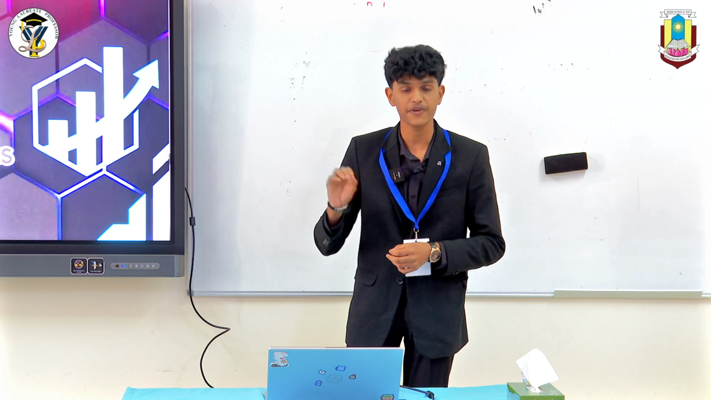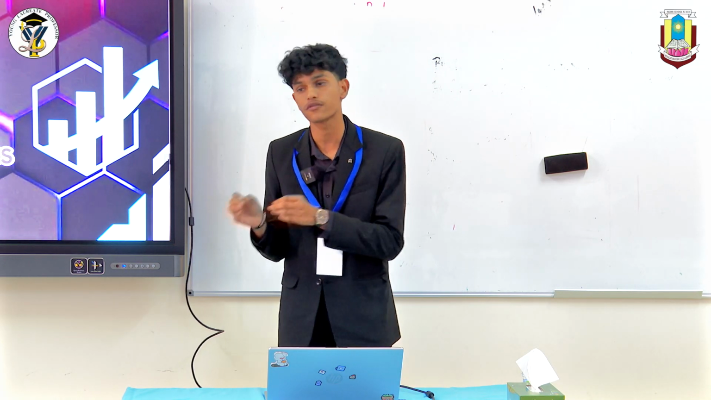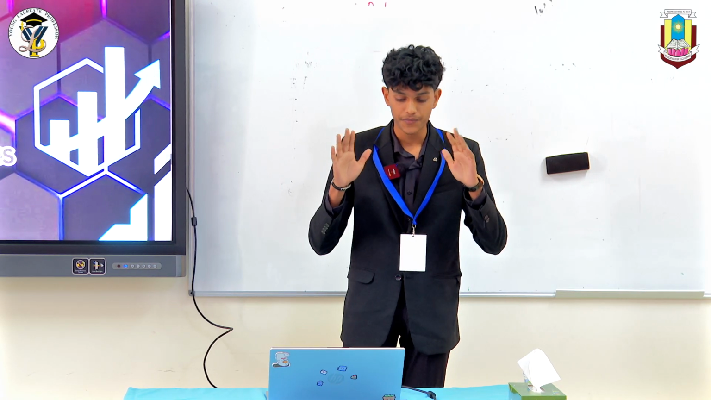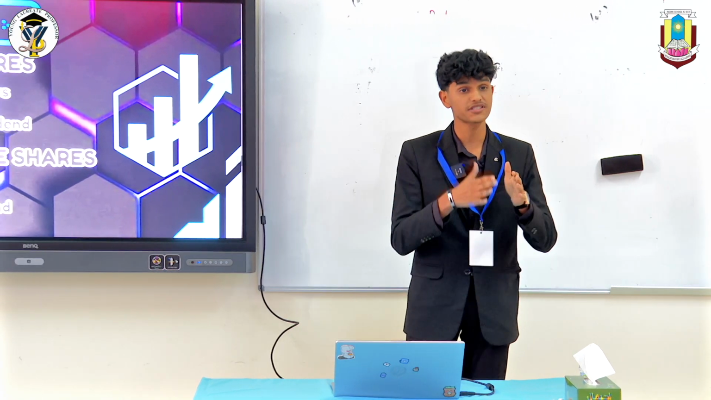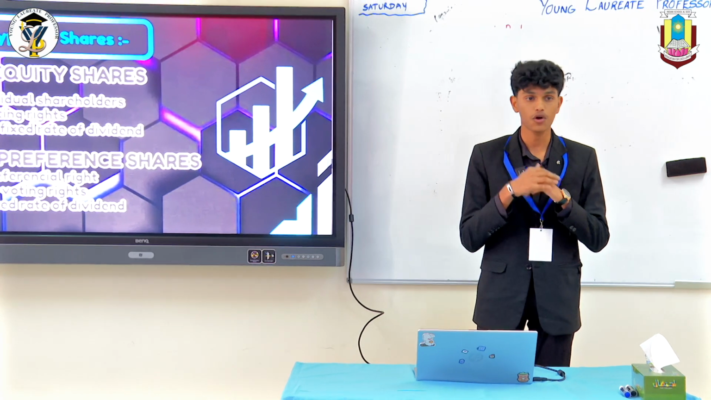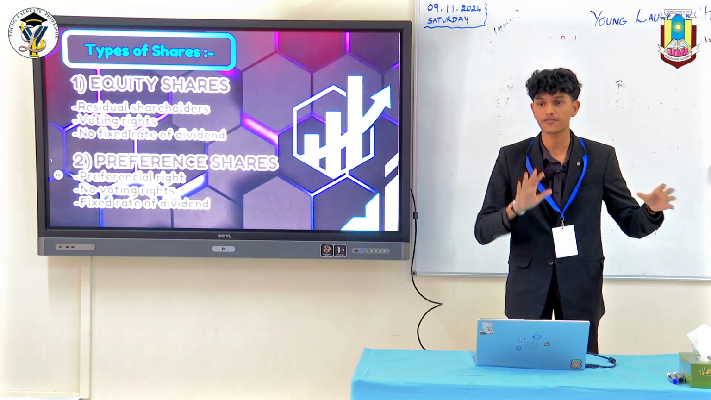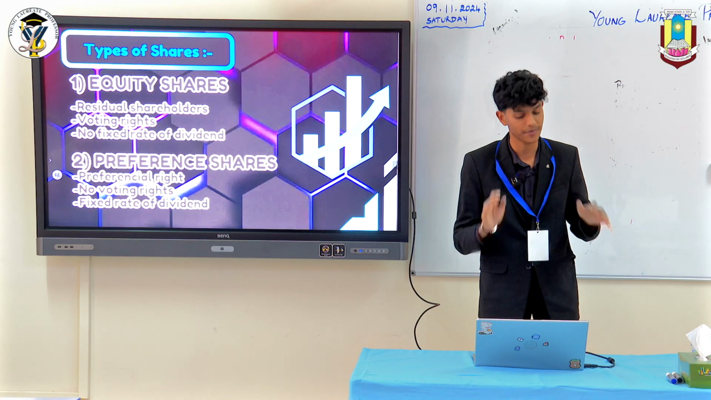Another thing that the preference shareholders get is a fixed rate of dividend. Equity shareholders don't get a fixed rate of dividend. Equity shareholders are also known as residual shareholders. The reason they're called residual shareholders is because they get paid at the end, after all the expenses and liabilities of the firm have been paid.